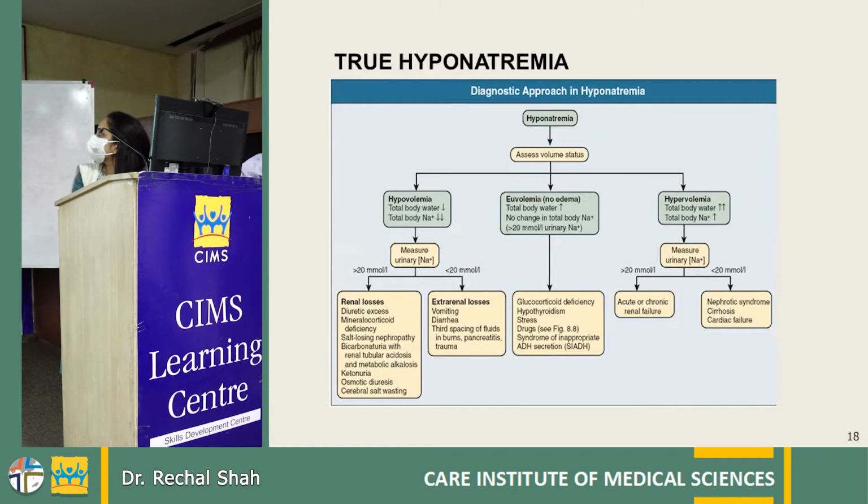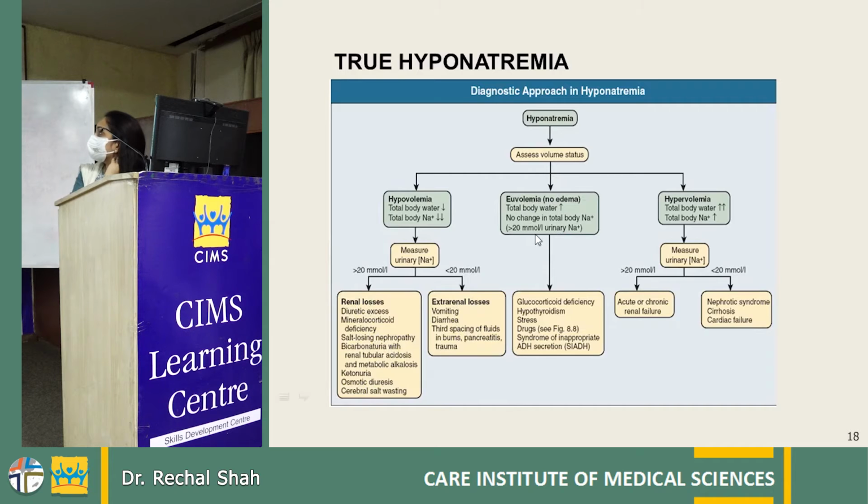So next is, after ruling out those two causes, we come to true hyponatremia. That is hypotonic hyponatremia. It is divided as per the volume status of the patient into hypovolemic, euvolemic, and hypervolemic. Hypovolemic is due to decrease in the volume. It could be due to renal loss or extra renal loss. Renal losses are due to diuretic excess, mineralocorticoid deficiency, salt losing nephropathy, osmotic diuresis, and the extra renal losses are due to vomiting, diarrhea, and third spacing of fluids.